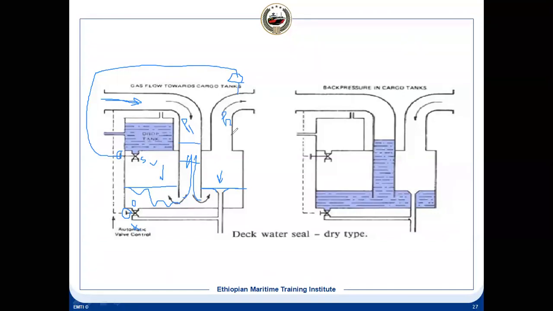Now the problem is the control system can fail anytime. That is the problem with the control system, and if it fails, what will happen? There is no barrier. So the hydrocarbon and all gases, IG, hydrocarbon, all will go to the non-hazardous zone, which is not allowed. So this we can use only as an additional, but not as a primary one. As primary, both the semi-dry and the wet type we use, and both are in use. On all the ships, either one of them is used.